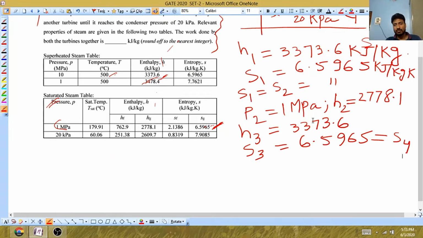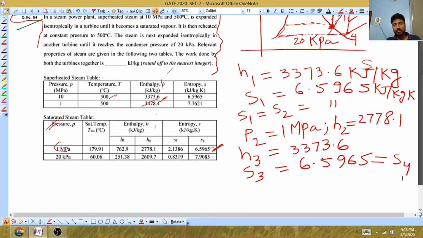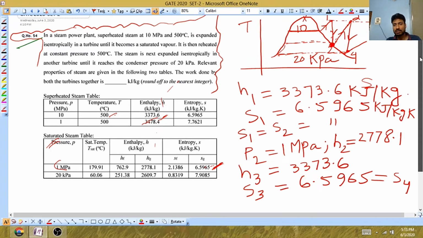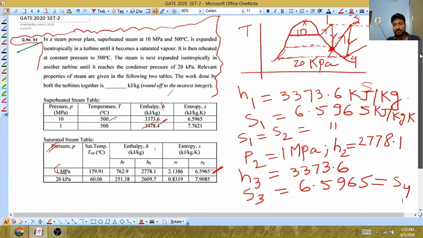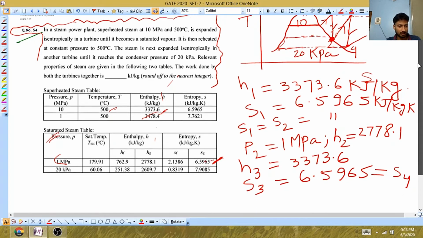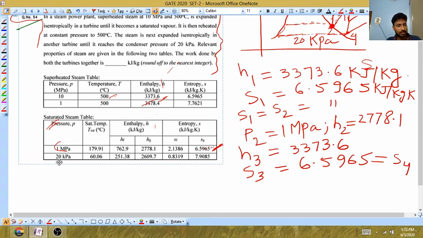Now we do not know the state at 4, but we know that state 4 has a pressure of 20 kilopascal. If you look at the table at 20 kilopascal, you see that the Sf value is 0.8319 but the Sg value is 7.9085.